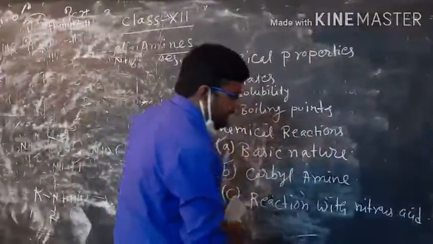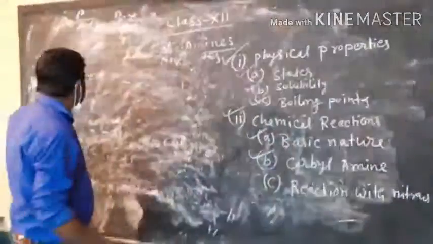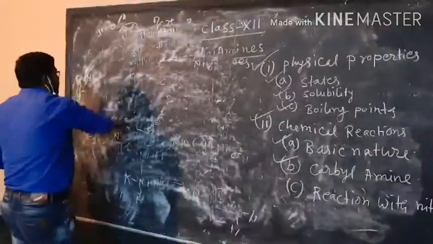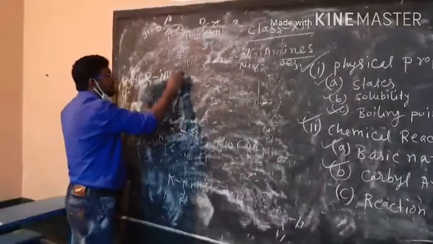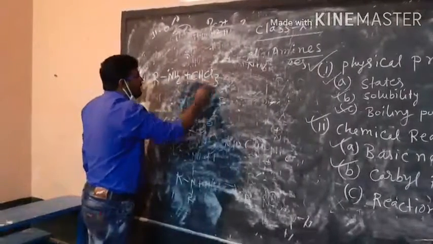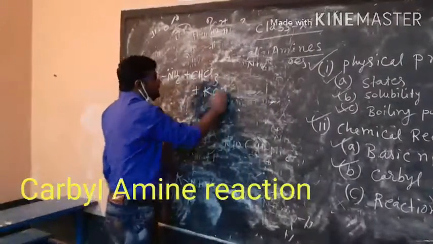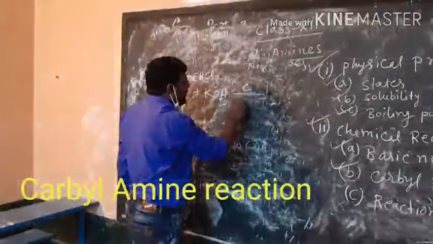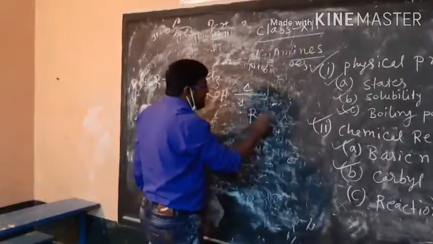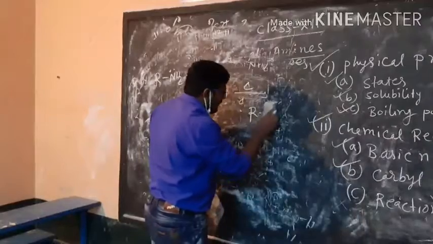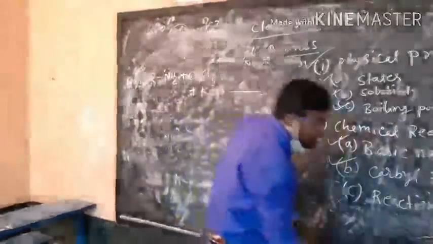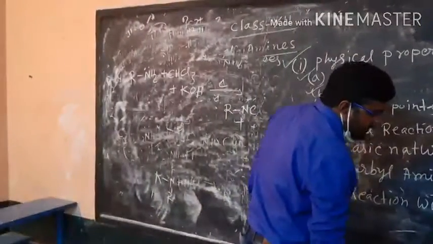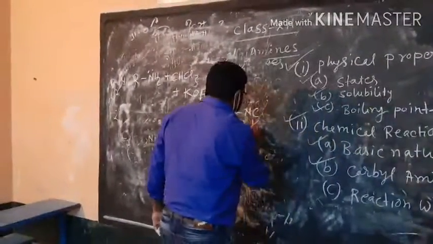Now, the next point we will be discussing here is the carbylamine reaction. Here what happens, the primary amine or the 1 degree amine, when it is heated with CHCl3 and KOH, then it will give the alkyl isocyanide RNC, as well as KCl and water.